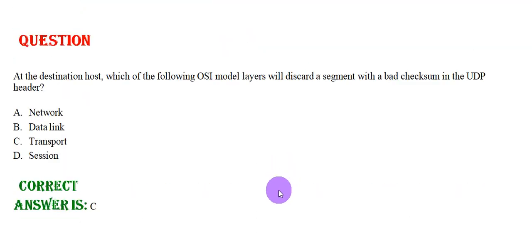At the destination host, which of the following OSI model layers will discard a segment with the bad checksum in the UDP header? Option A, network. Option B, data link. Option C, transport. Option D, session. The correct answer is option C.